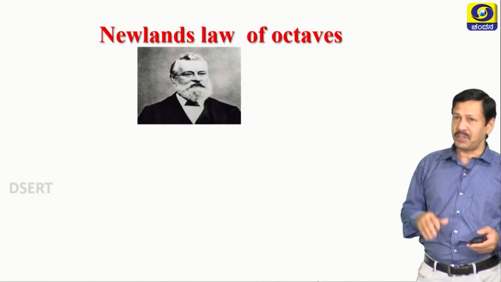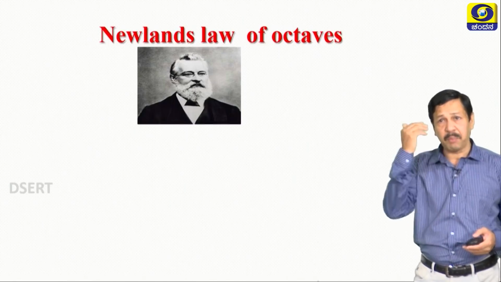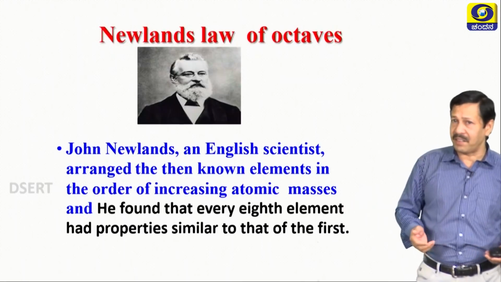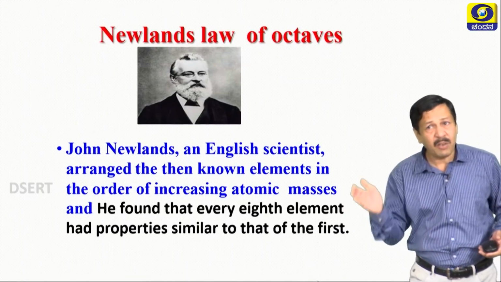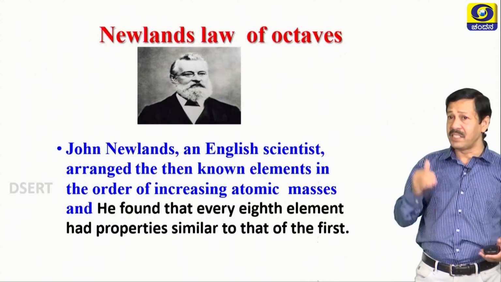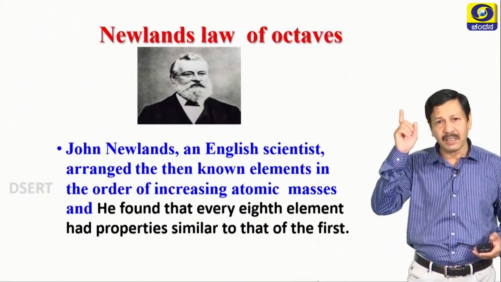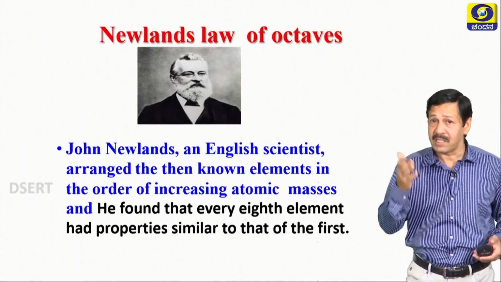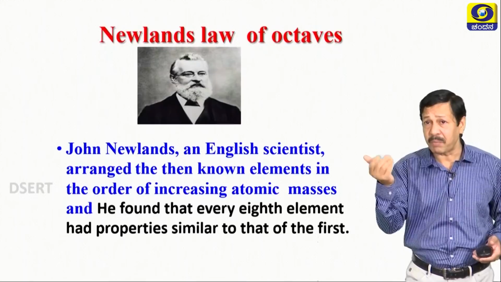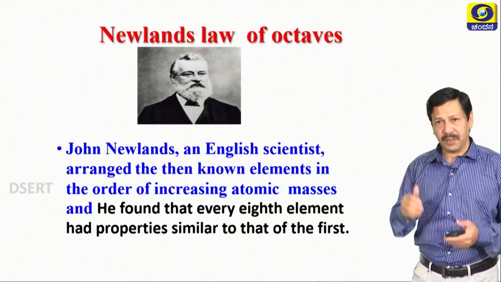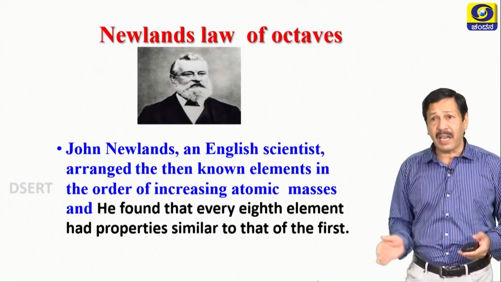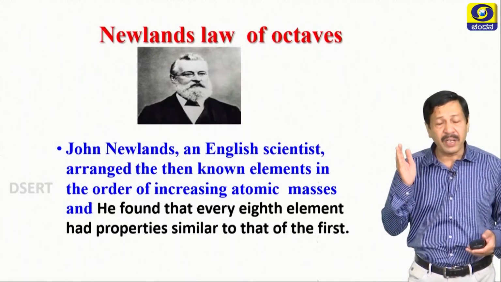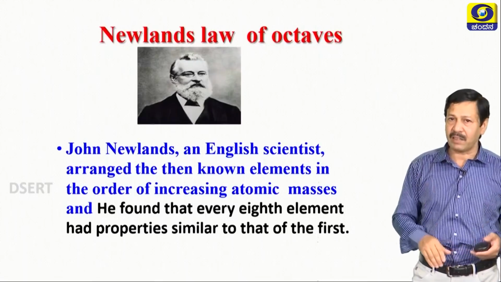Then comes Newlands. Here is the picture of Newlands. John Newlands, an English scientist, arranged the then known elements in the order of increasing atomic masses. Once again, Dobereiner and Newlands followed the same criterion, that is, atomic mass. Then he found that every eighth element had properties similar to that of the first one.